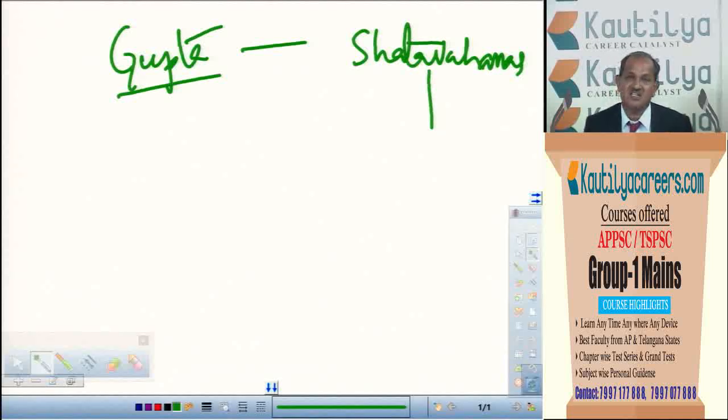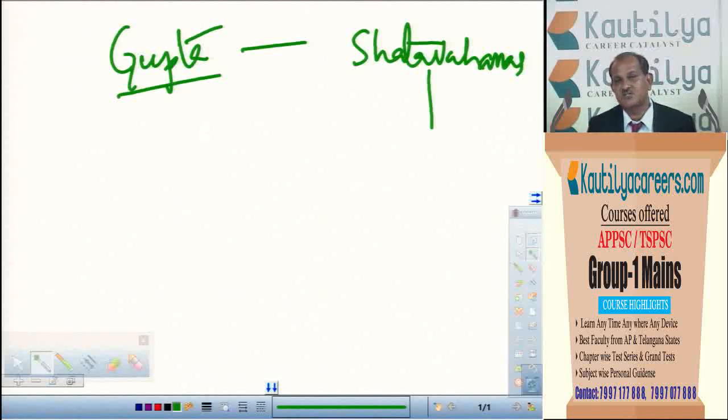The Satavahanas are considered Andhra rulers or Telugu rulers. Even their name in the inscriptions of the Mauryas was mentioned as Andhra Bhrityas. So the word Andhra we can see in the inscriptions of the Maurya period. So these people are considered the Telugu rulers. So during this period, how did they help the Telugu? Or what are the political conditions during the period of the Satavahanas, and the social conditions of the Satavahanas.